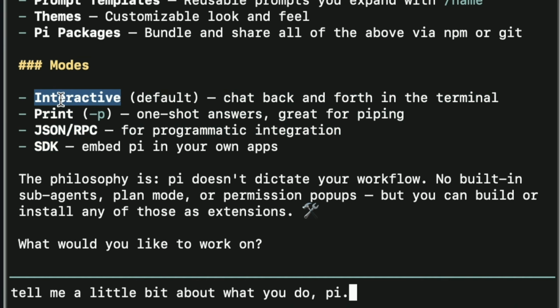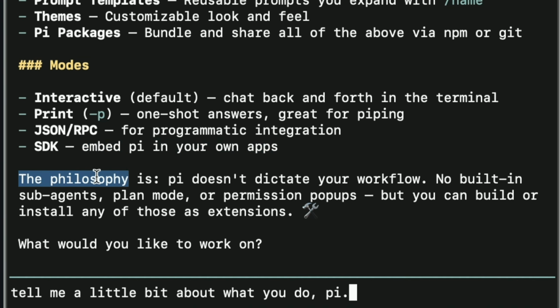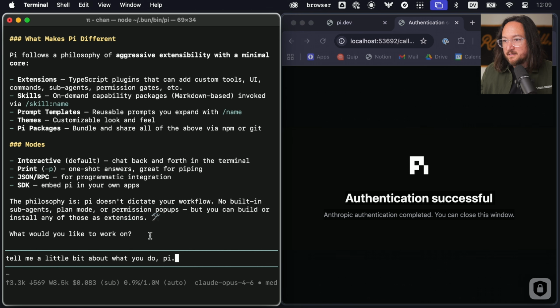There's an interactive mode. There's a print mode. One-shot answers, great for piping. Oh, that's interesting. JSON RPC and SDK, embedded Pi in your own apps. Now that sounds cool as well. The philosophy is Pi doesn't dictate your workflow, no built-in subagents, plan mode, or permission pop-ups, but I can build any of those as extensions.